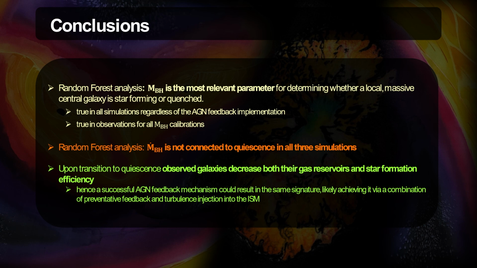infer black hole mass. Our random forest analysis also shows that black hole accretion rate is an irrelevant parameter in comparison with black hole mass in determining the final star-forming versus quenched classification. By comparing the molecular gas content between the simulations and SDSS, we conclude that a viable AGN feedback prescription most likely combines heating with turbulence injection in order to successfully prevent future star formation in massive central galaxies.